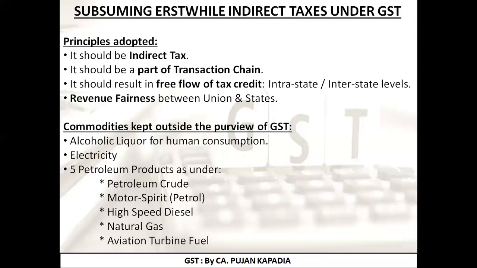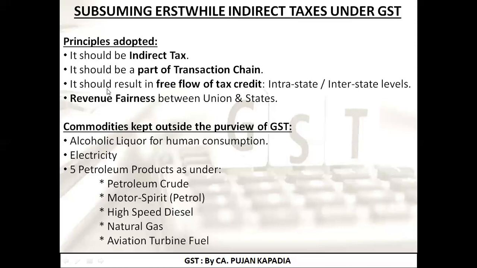As a result of which, such transactions are known as intra-state transaction, that is within the state. Now again, I'm selling from Surat, but I'm selling to Mumbai. Now this is an interstate transaction because it is outside Gujarat. As a result, if buyer and seller both are in the same state, it is known as intrastate transaction. If it is outside the state, then it is known as interstate transaction.